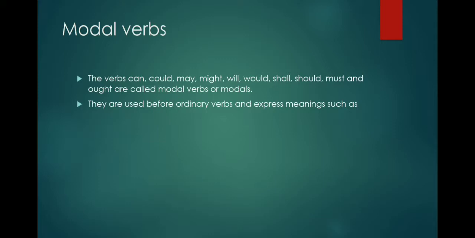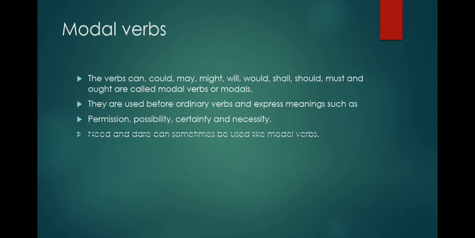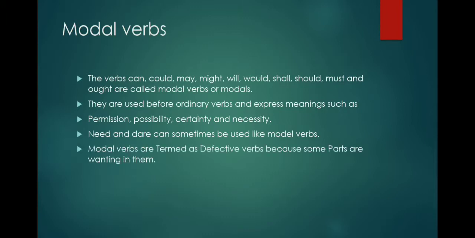Here, the ordinary verbs are V1 form, and need and dare can sometimes be used like modal verbs. Modals are also often included in the group of auxiliaries. In some grammars, they are called modal auxiliaries. The modals can, could, may, might, shall, should, would, must, and ought to are called defective verbs.